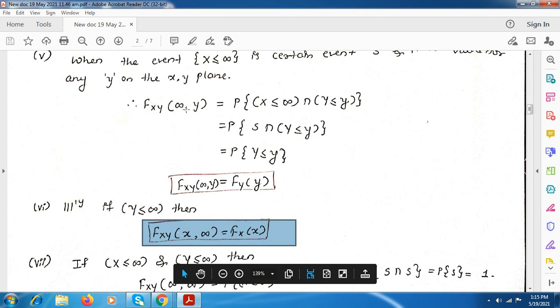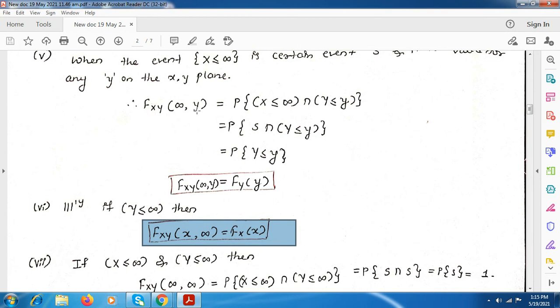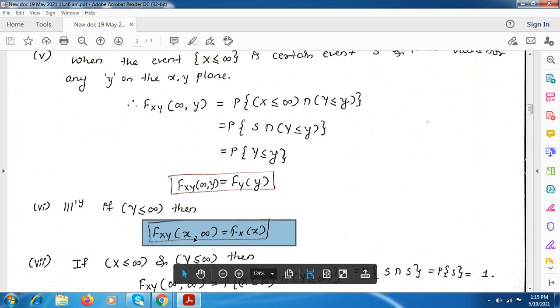So if you have infinity for one random variable and the other random variable is equal to y, this becomes the CDF of this random variable. Here if you have y as infinity and x is kept as it is, this value will be equal to the CDF of the random variable x. So take down these two properties.